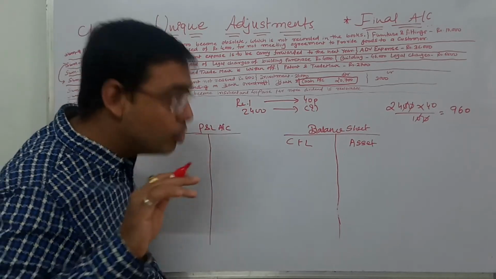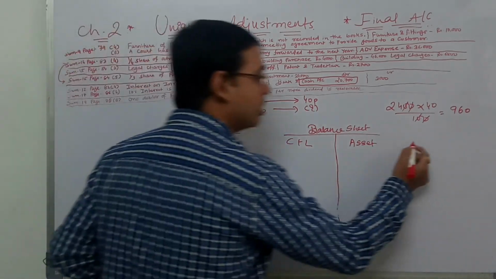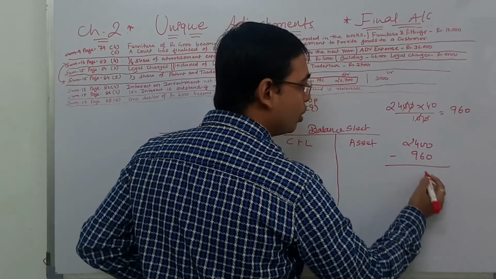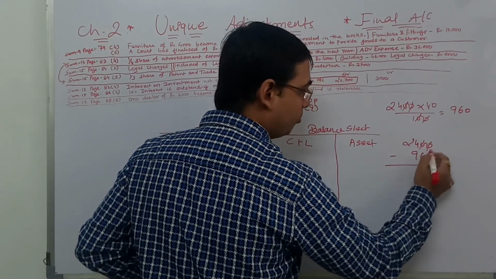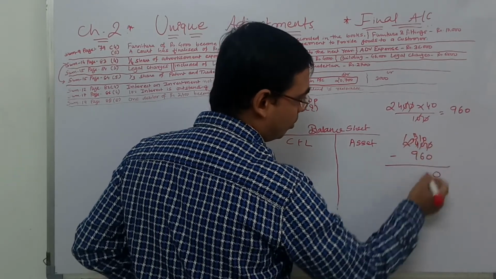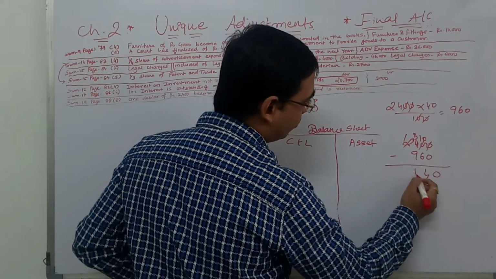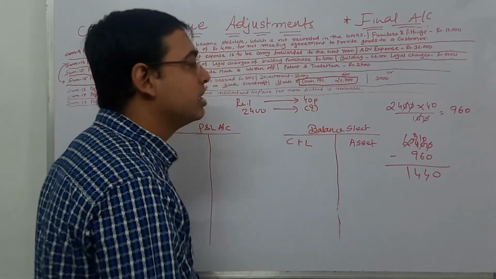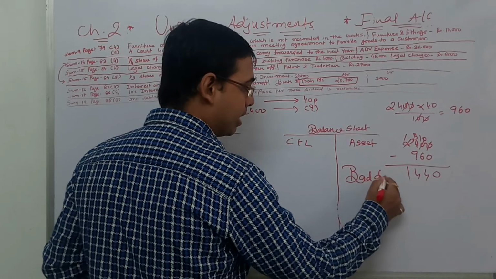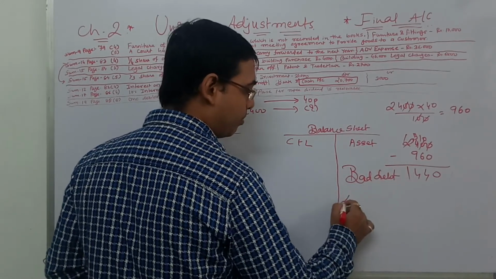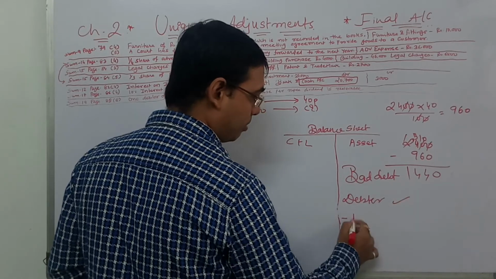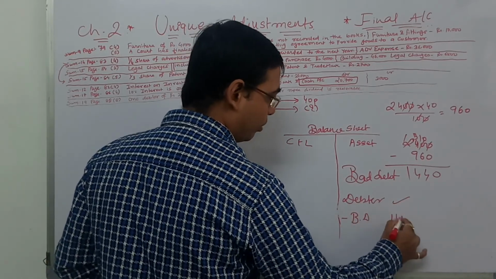So how much would not be receivable? So 2,400 minus 960, if you do, okay, 1,440 would be your bad debt, which you will subtract from debtor. Debtor, whatever is given, minus BD 1,440.